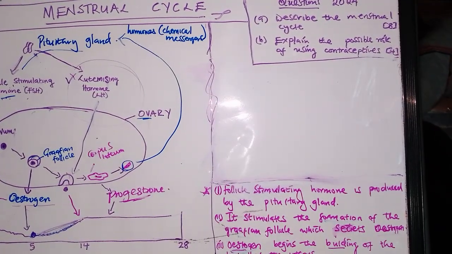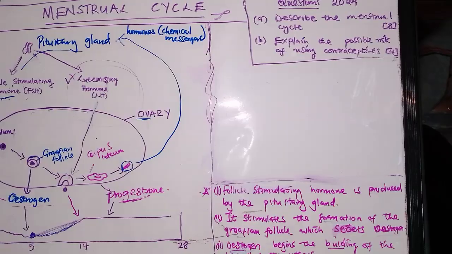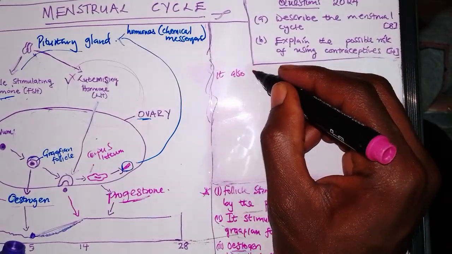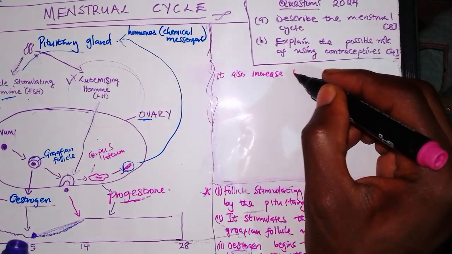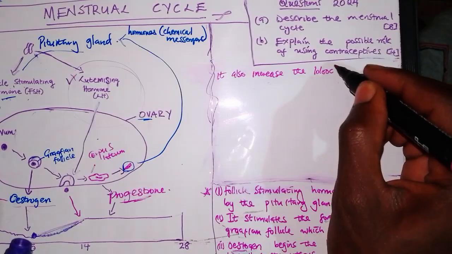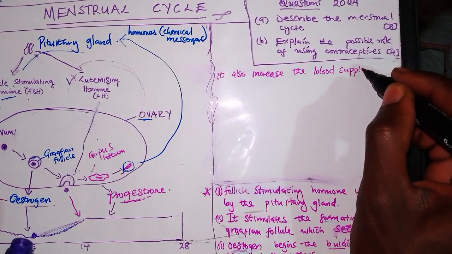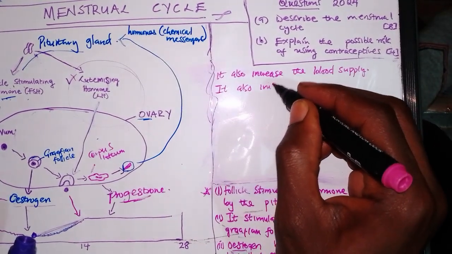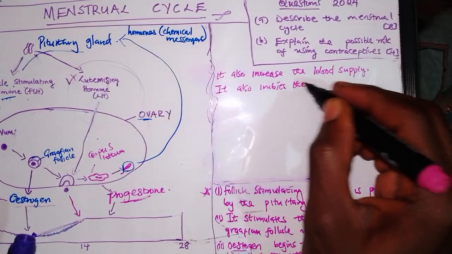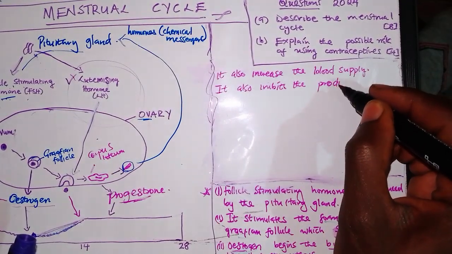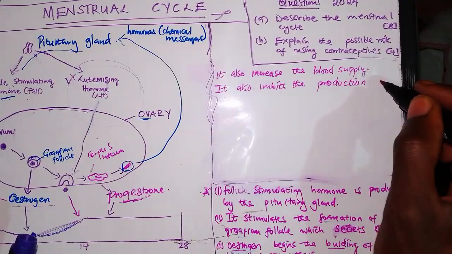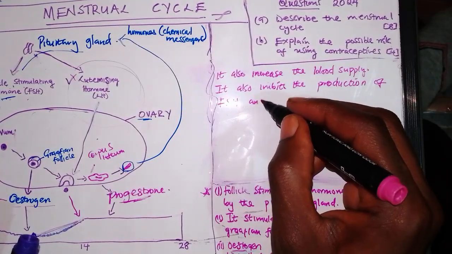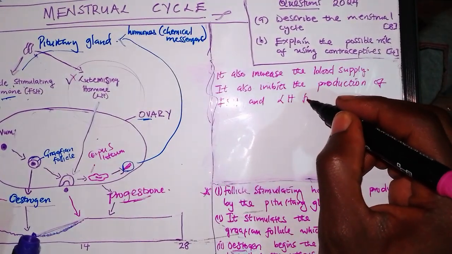So the corpus luteum secretes progesterone, which maintains the growth of the lining of the uterus. It also increases the blood supply. Then it also inhibits the production of the follicle stimulating hormone and luteinizing hormone from the pituitary gland.